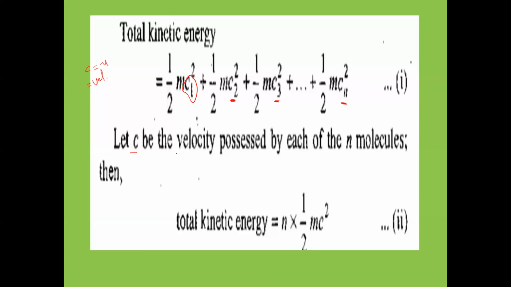So let C be the velocity possessed by each of the n gas molecules. Then the total kinetic energy is equal to n, the total number of gas molecules, into half mc square, where half mc square is the kinetic energy and C is the velocity.